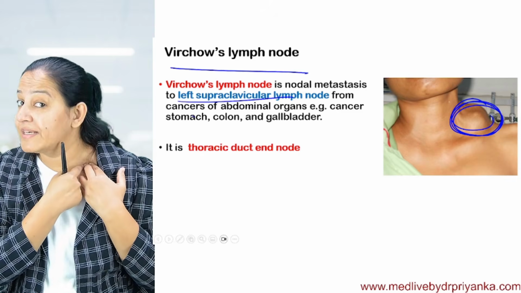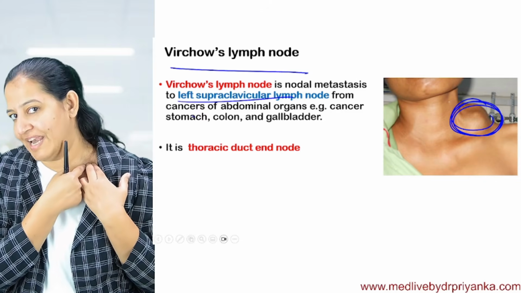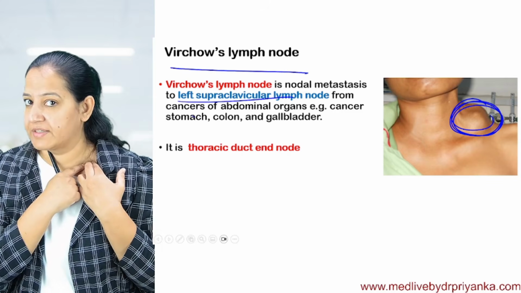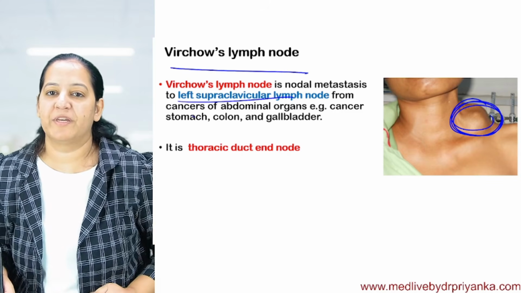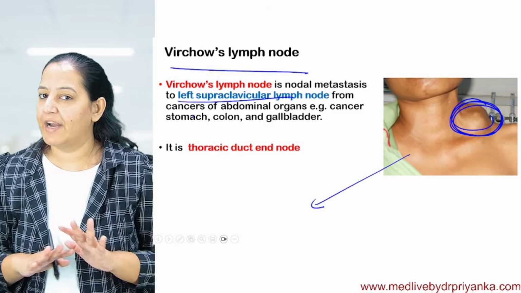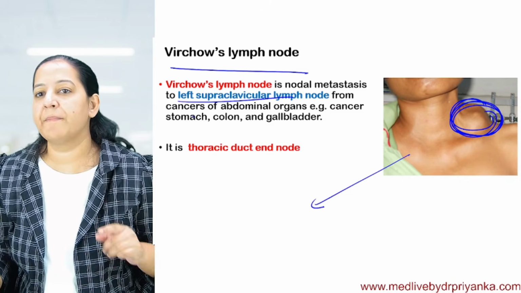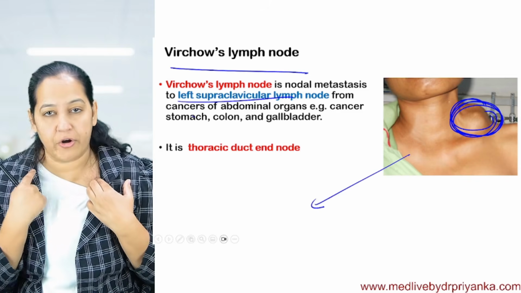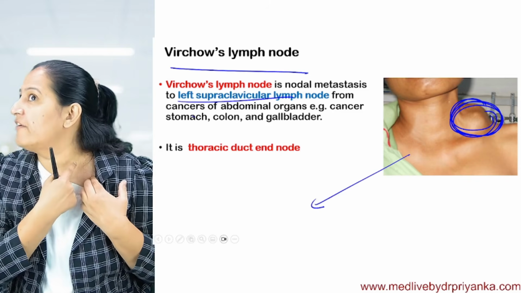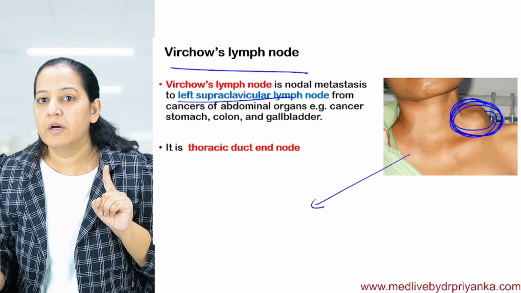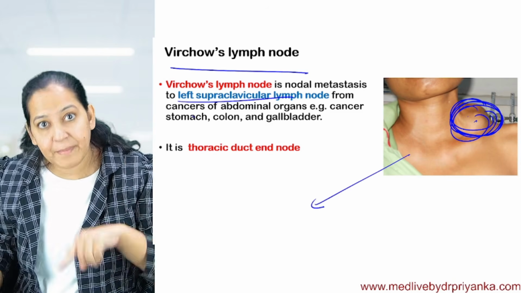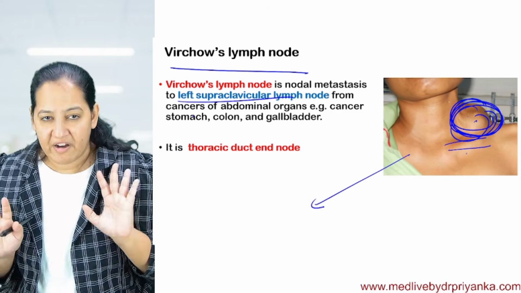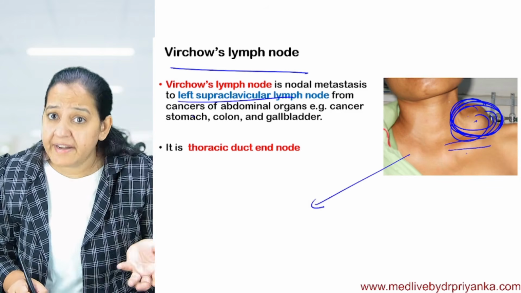Here we have the thoracic duct, on the left side. You may know this from anatomy. Now, sometimes what happens is a patient comes to us and says, I don't have any other complaint, I am having this lymph node. Left. I am saying left, not right. Left supraclavicular lymph node enlargement. Okay, only left. So it indicates a hidden malignancy. You cannot take it lightly. Come on, it's a virtual lymph node. I will explain. It indicates a hidden malignancy.